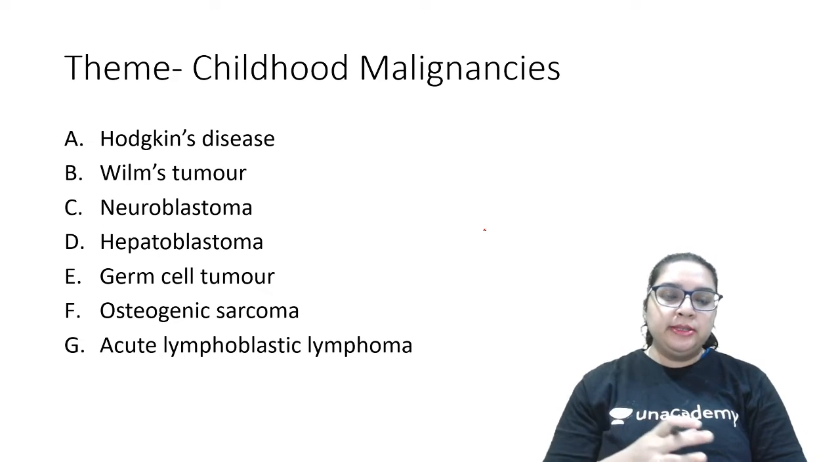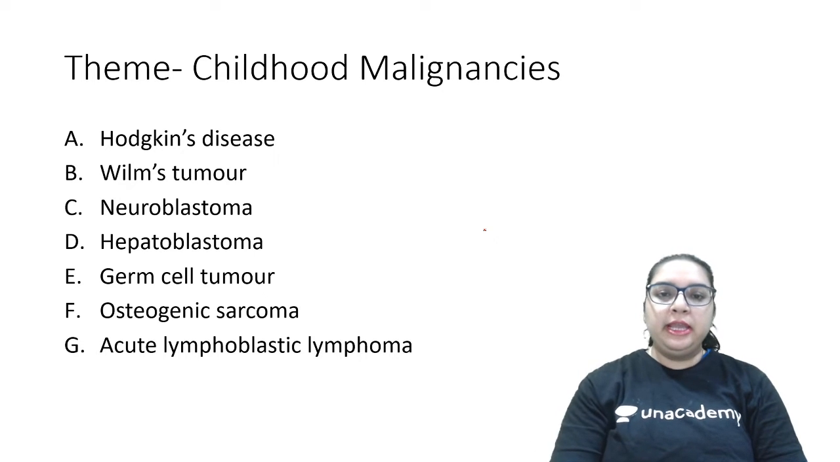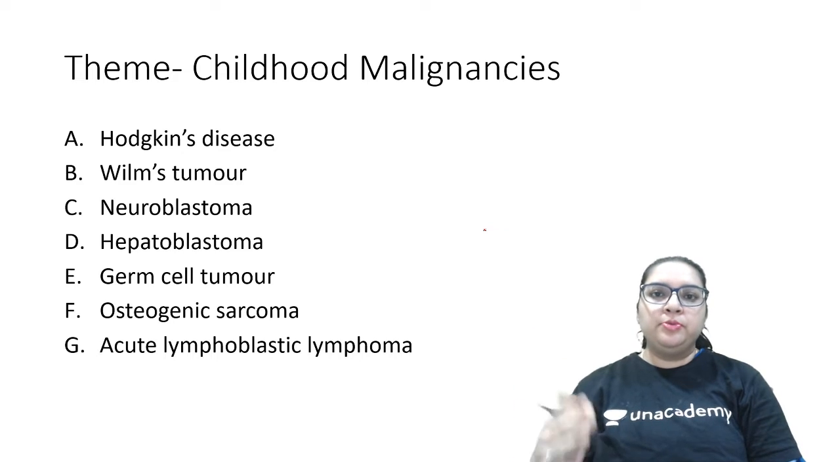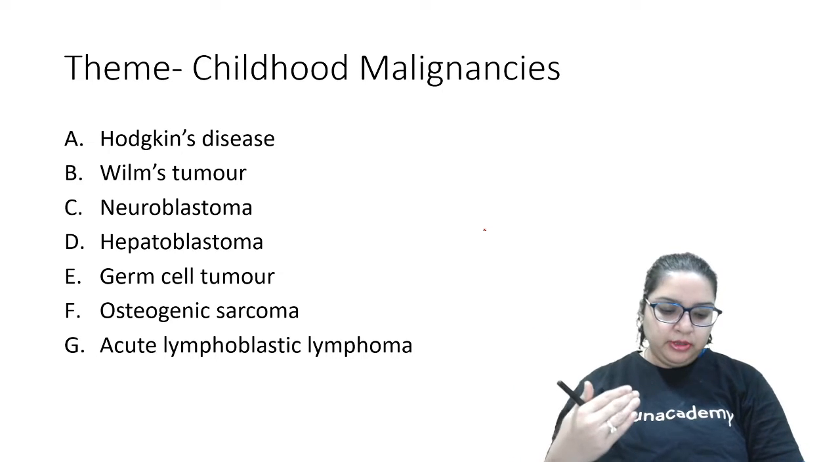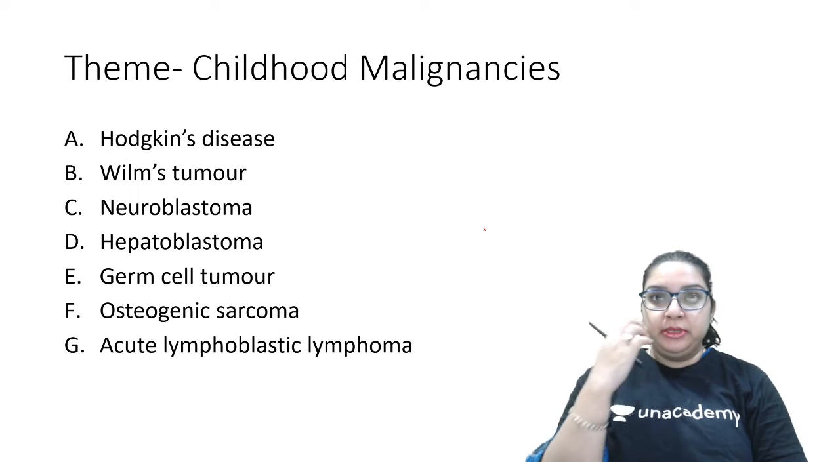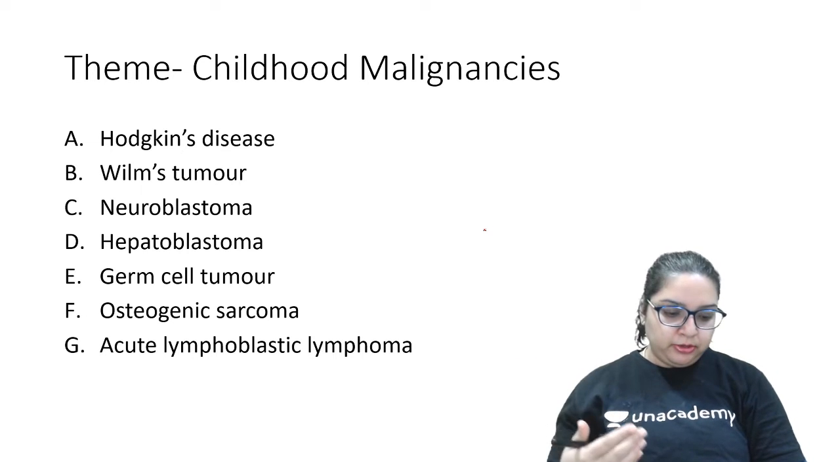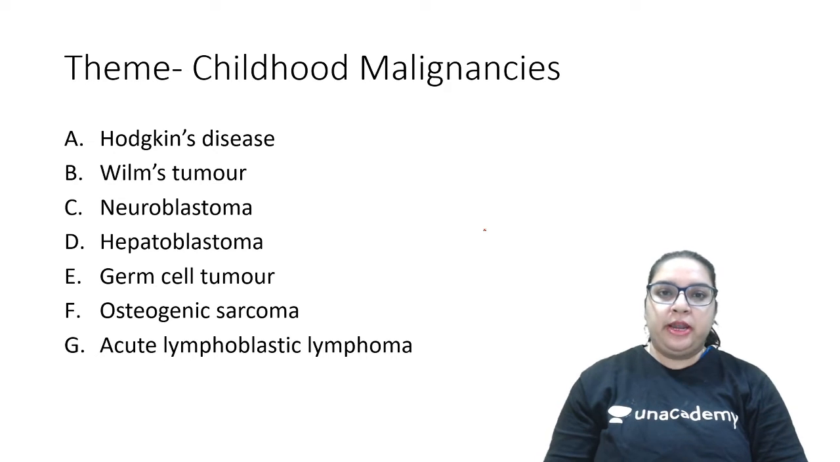So how to learn this is, whenever you are reading any particular condition, make a chart of associated syndromes or associated malignancies. Whatever information you can get from the literature, just keep on filling in the blanks in the chart. That is the best way to prepare yourself for these kinds of questions.